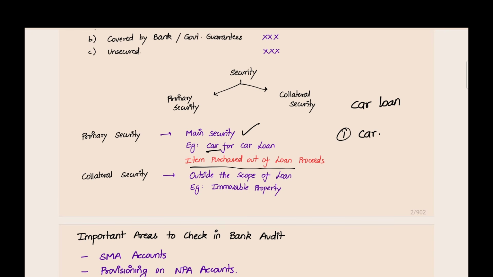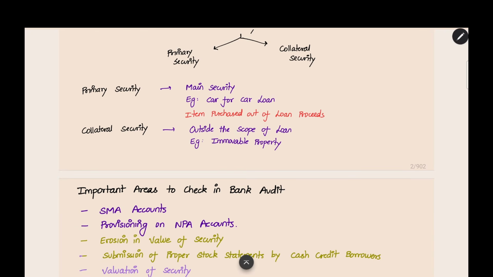And then collateral security. It will be out of the scope of the loan. The security provided as collateral will not be related to the main transaction, but it will be provided as a security. For example, you are taking a car loan, but you are giving land documents as collateral security. Land is nowhere connected to car, but still you are giving it as a security. This is out of scope of the loan. Land is not related to car, but you are giving it as a security for the bank.